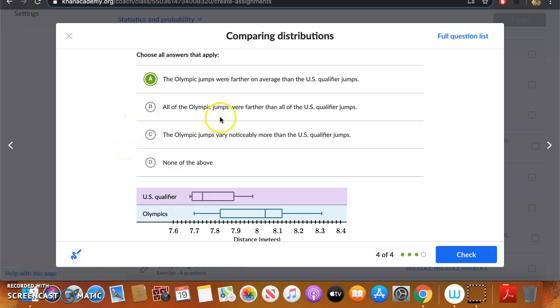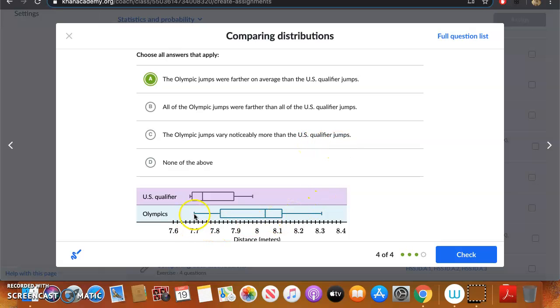B. All the Olympic jumps were farther than... oh no, we have overlap again. That's not true, correct? In fact, a big chunk of the Olympic jumps overlaps with the qualifier jumps. So that is not true. C. The Olympic jumps vary noticeably more than the U.S. qualifiers.